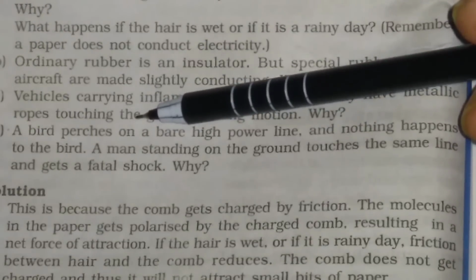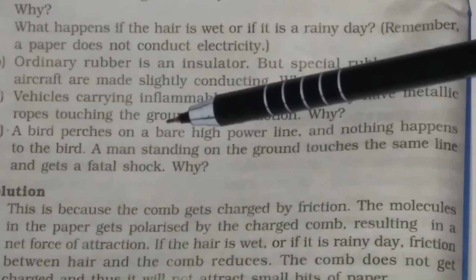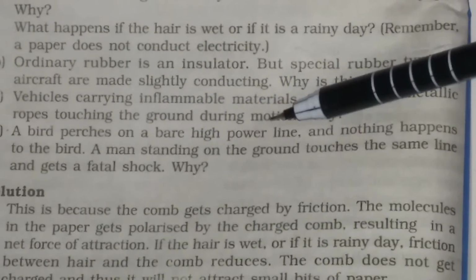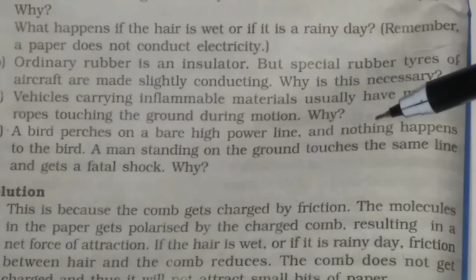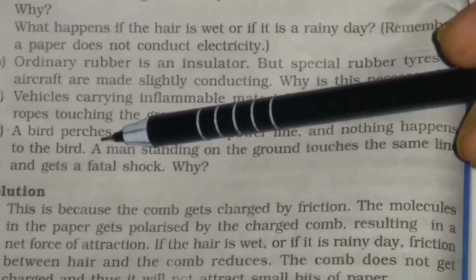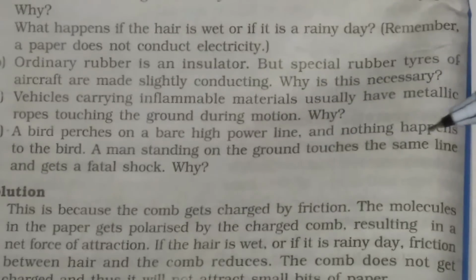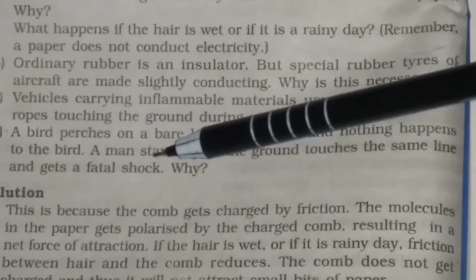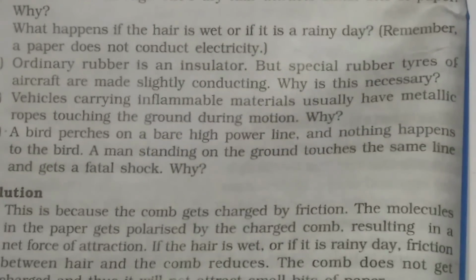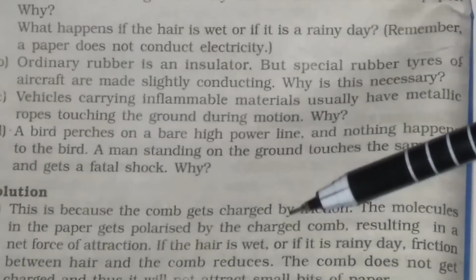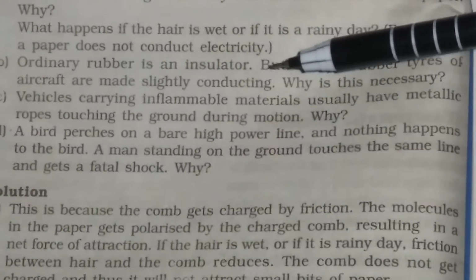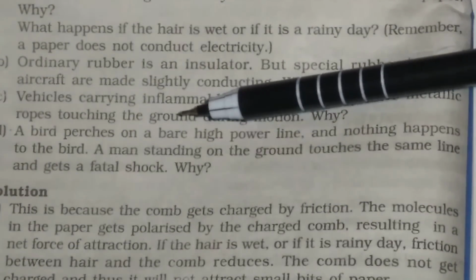A bird perches on a bare high power line and nothing happens to the bird. A man standing on the ground touches the same line and gets a fatal shock. Why? We know current passes only when there is a difference in potential.